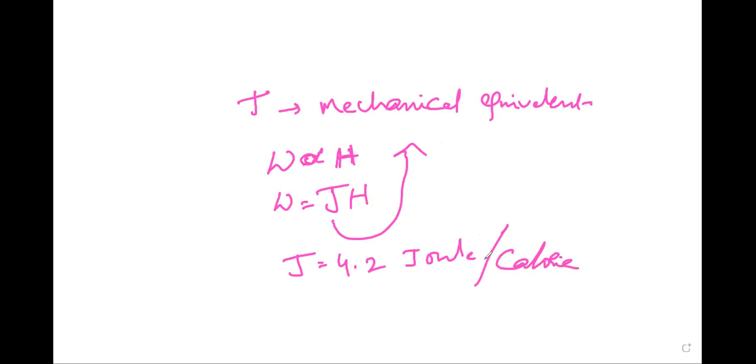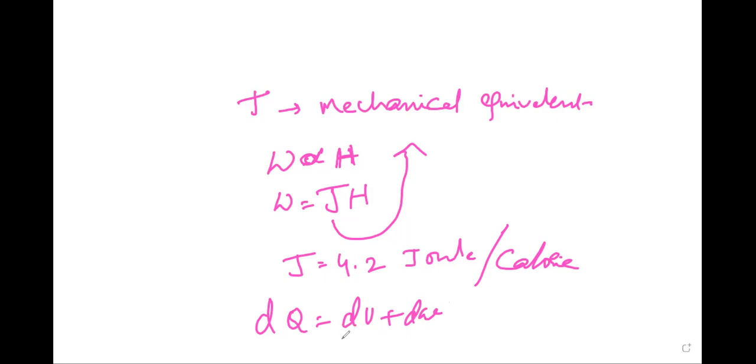calorie. This form of the law is true when the whole of the work done is used in producing heat, or vice versa. According to the first law of thermodynamics, dq is equal to du plus dw.